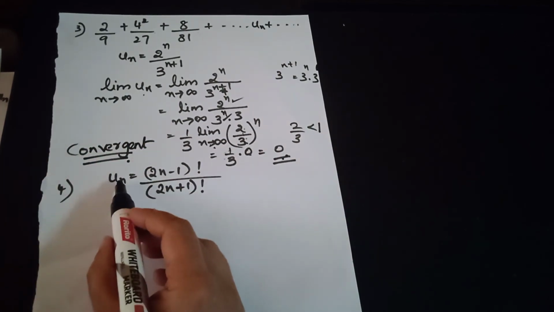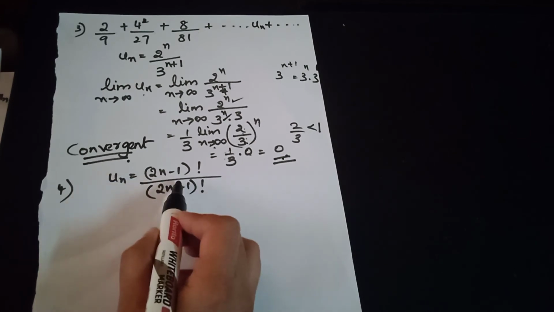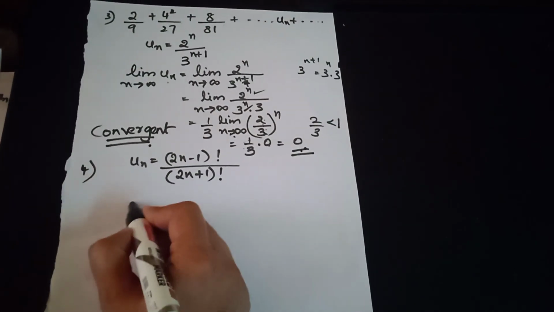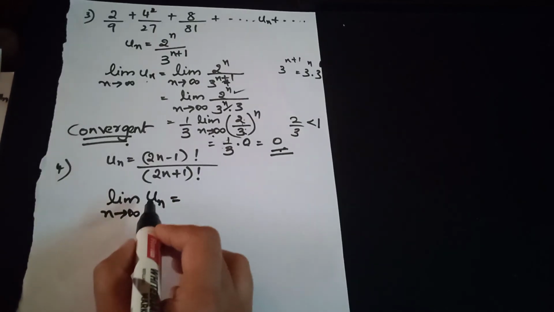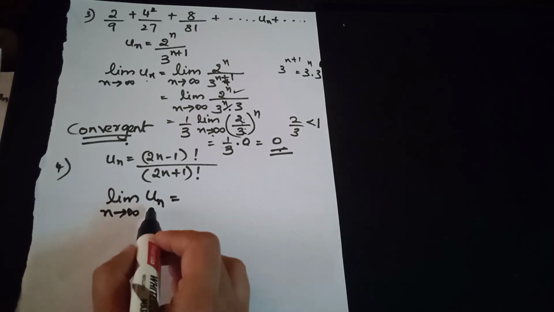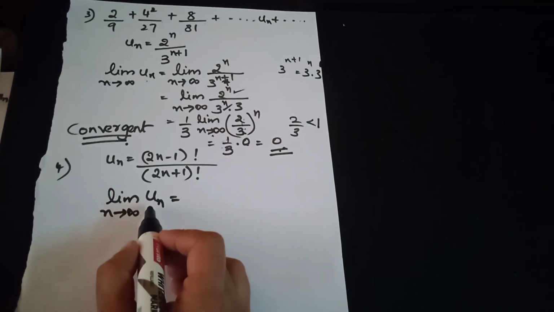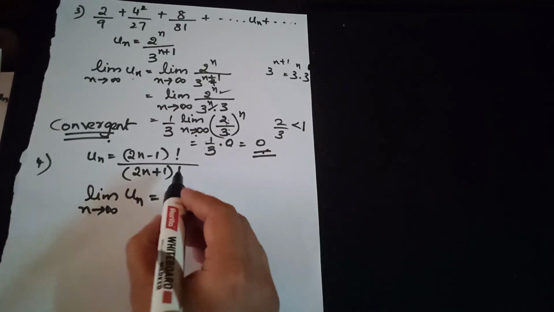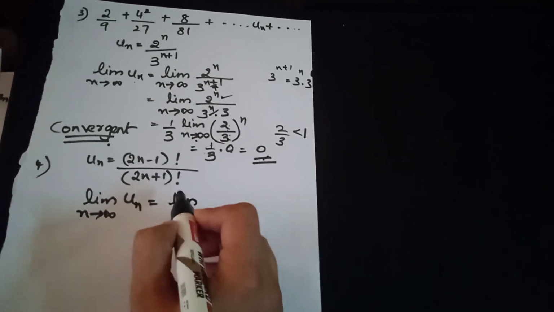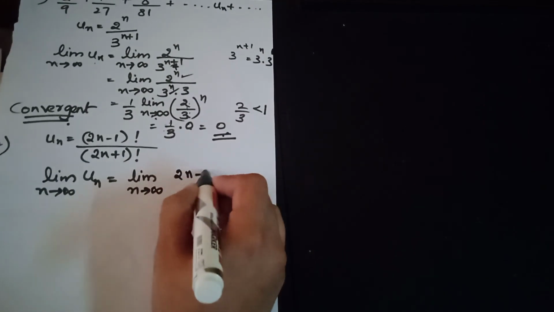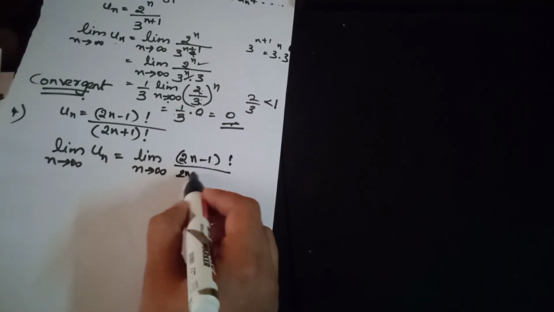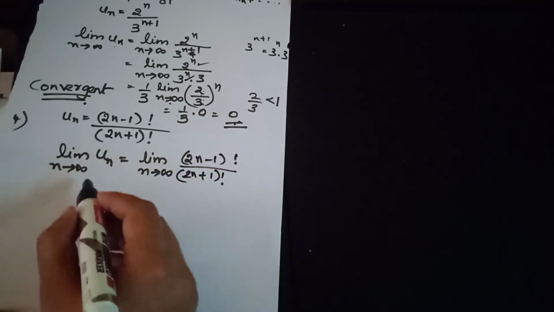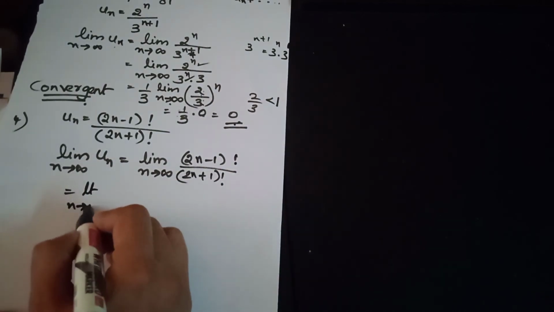Next, the fourth problem. The nth term is already given, so we just need to apply the limit n tends to infinity of un and check whether it is 0 or not. If it comes to be 0, then it is convergent. If it is not 0, then it is divergent. Limit n tends to infinity of 2n minus 1 factorial divided by 2n plus 1 factorial. Let us expand 2n minus 1 factorial.